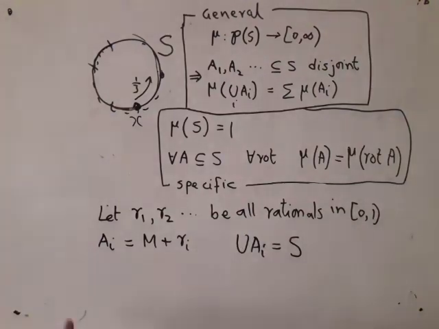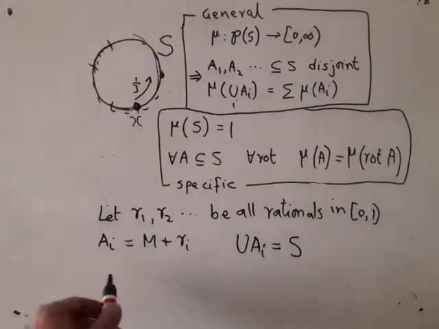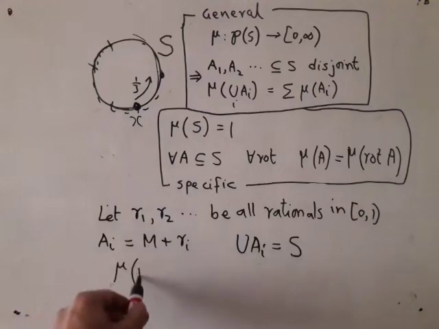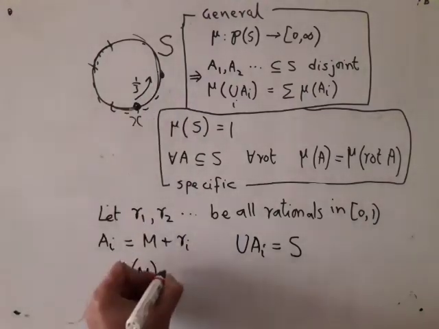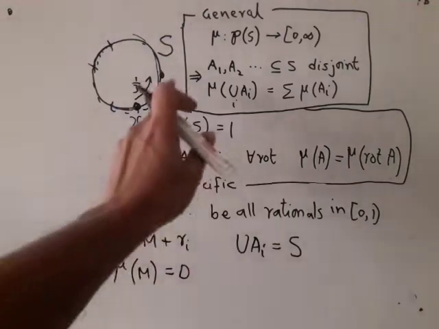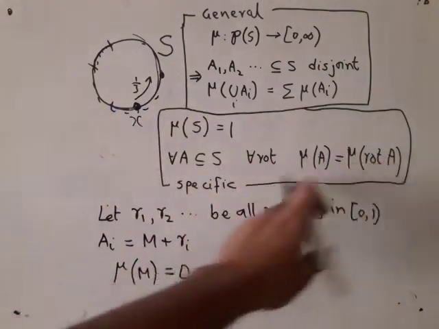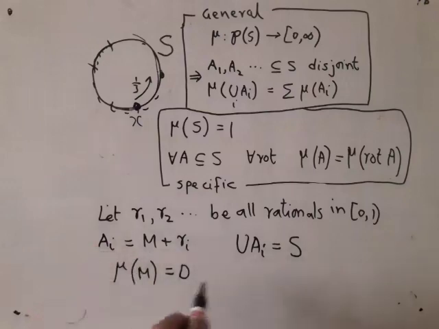The contradiction is simply this: you say that your mu is defined for all subsets of S, so in particular it must be defined for M also. So what is your mu M? Mu M must be some non-negative real number. Suppose I ask you, can mu M be equal to 0? If mu M is equal to 0, then because you said that after rotation the measure cannot change, so each of your Ai must also have 0.